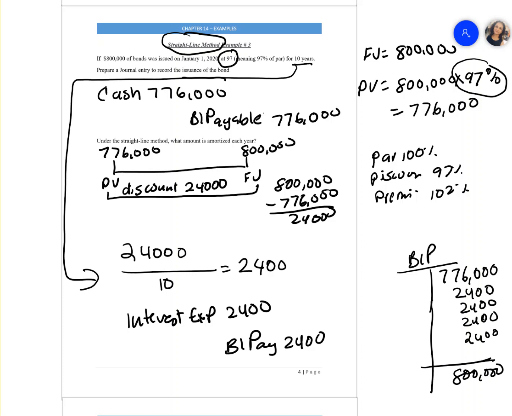When that comes, you debit your bonds payable and credit the cash to pay your bonds payable. So that's one way of amortizing your discount.